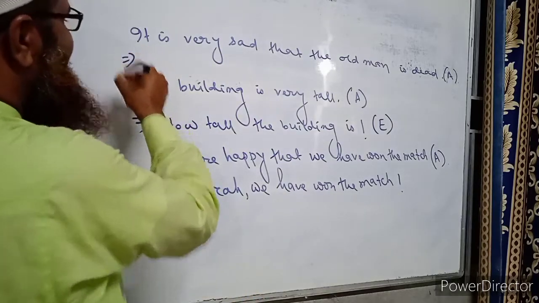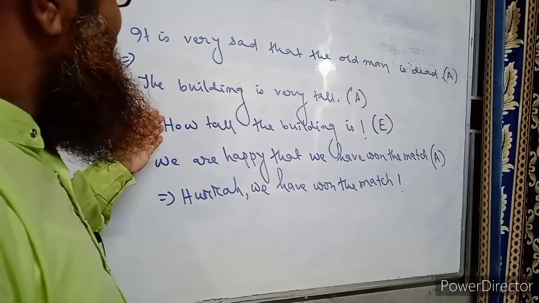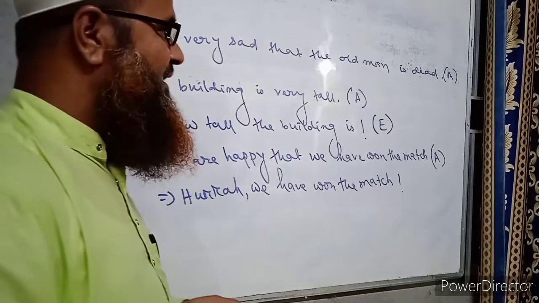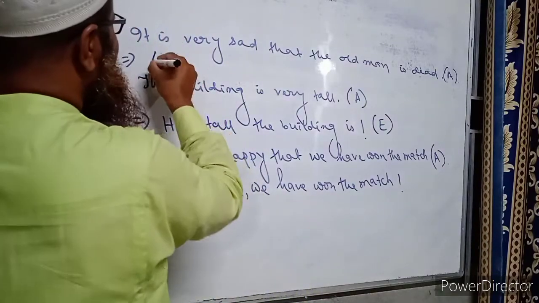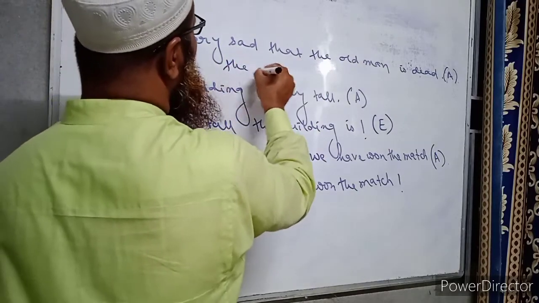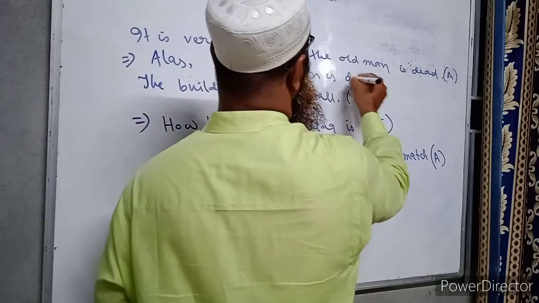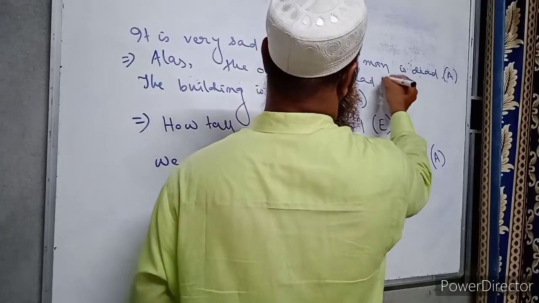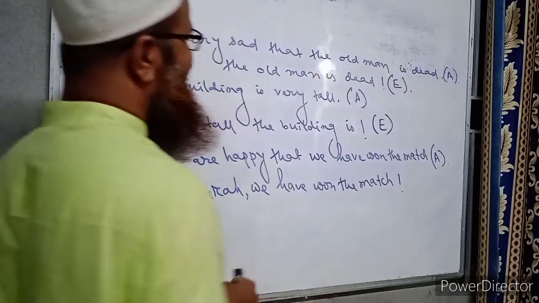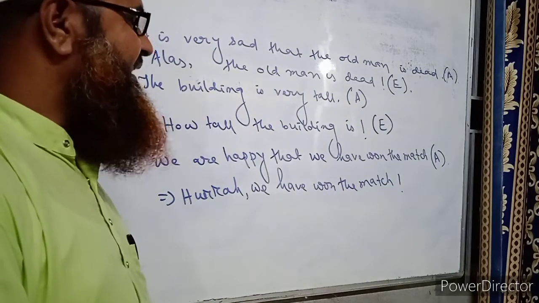It expresses a sorrowful state of mind. That is why we have to use alas, the old man is dead. So this will be an exclamatory sentence. In this way, we can change assertive sentences into exclamatory sentences.